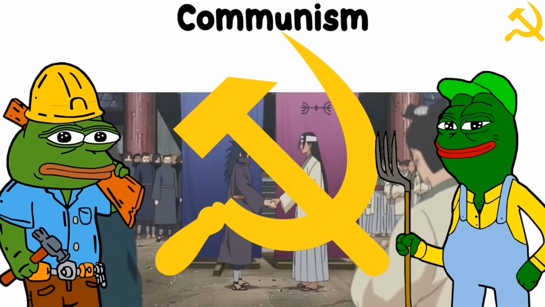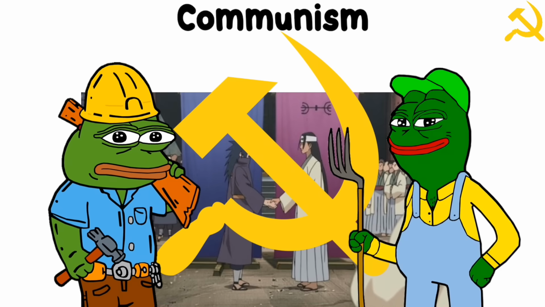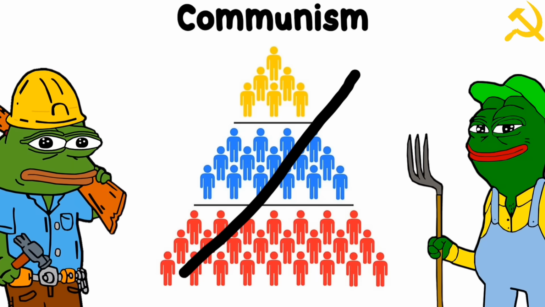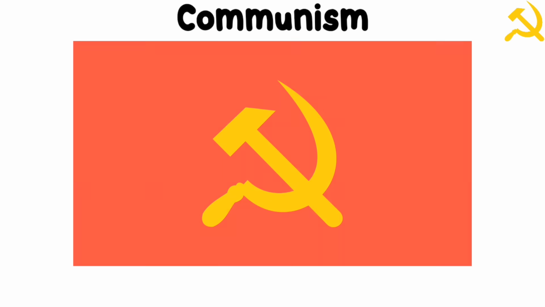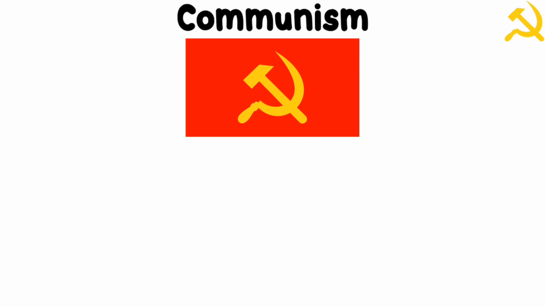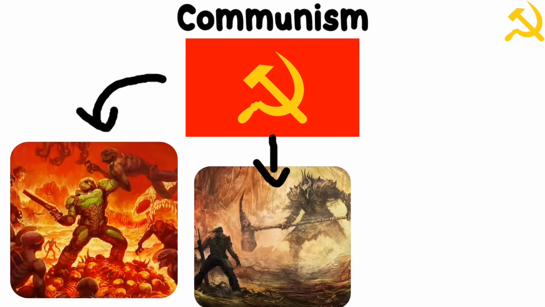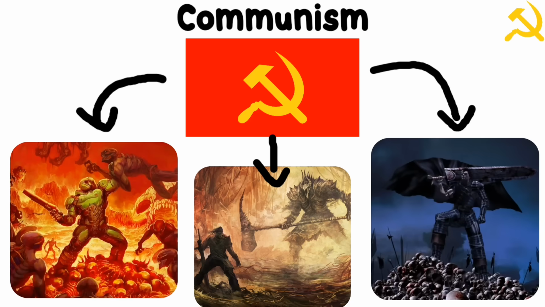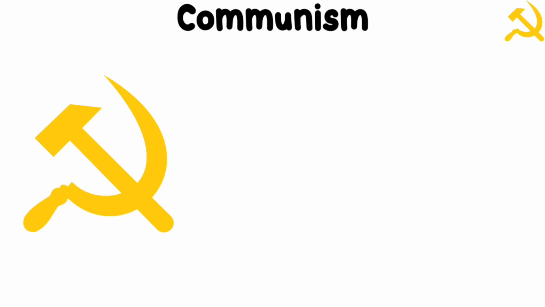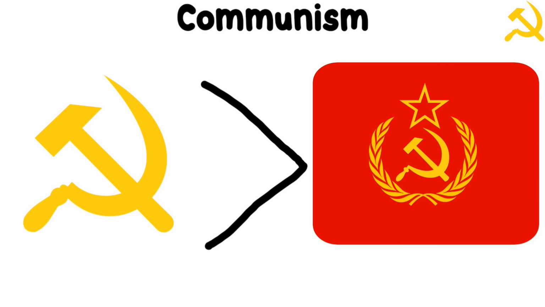The hammer stands for factory workers, while the sickle represents farmers. Together, they show the alliance between these two groups in their fight against exploitation and their push for a classless, equal society. Usually shown on a red background, the color symbolizes revolution, defiance, and the blood of workers who fought for freedom and justice.